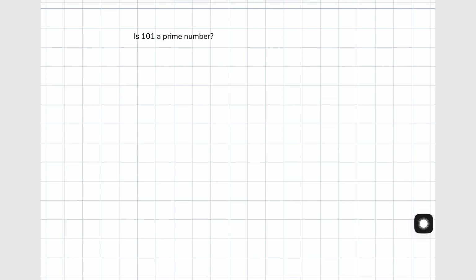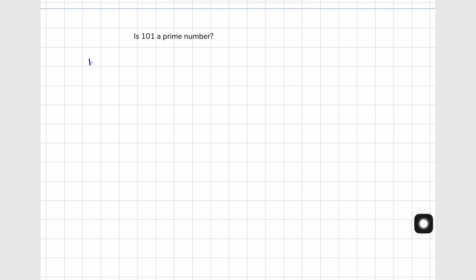And now for the bonus question. If you prefer a faster way of working out prime number problems, especially when the numbers get bigger, this will be a useful practice for you. Is 101 a prime number? You definitely don't want to divide this with all the numbers from 2 to 100.